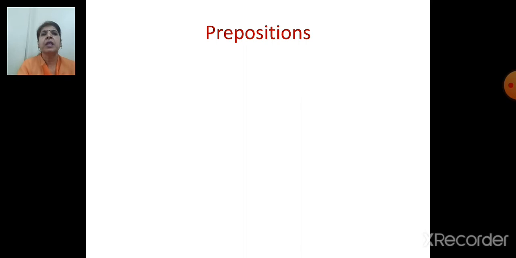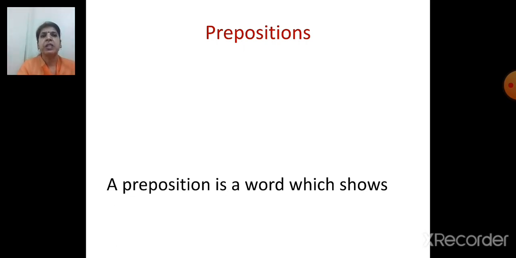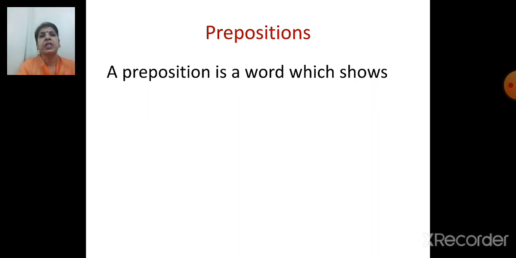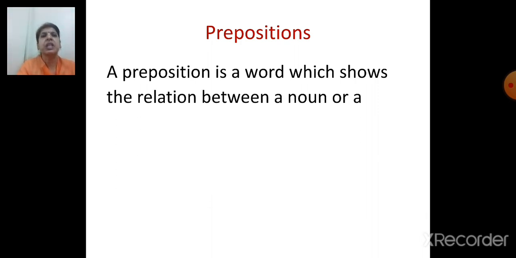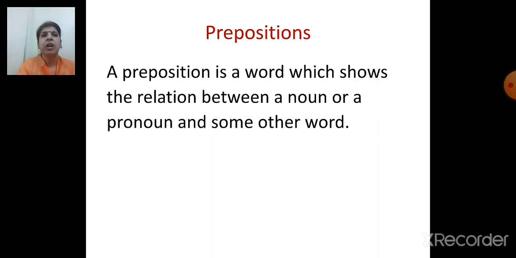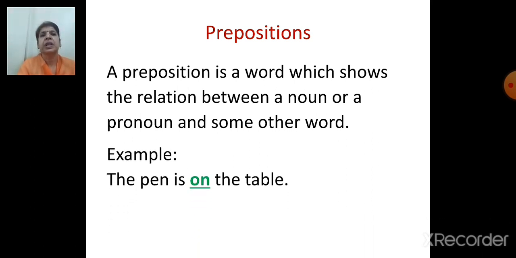Now a new chapter, prepositions. That is the third chapter. What are prepositions? A preposition is a word which shows a relation between a noun or a pronoun and some other word. Example, the pen is on the table. Which is the preposition here?